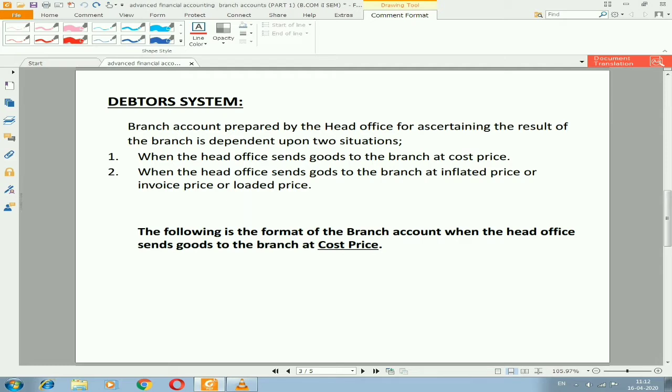As you can see, the branch account prepared by the head office for ascertaining the result of the branch depends on two situations. One is when the head office sends goods to the branch at cost price, and then the remittance will be received by the head office. Then we have one more situation, when the head office sends goods to the branches at inflated or invoice price or loaded price, which we are going to discuss later. Now we can see the format for the branch account when the head office sends goods to the branch at cost price.